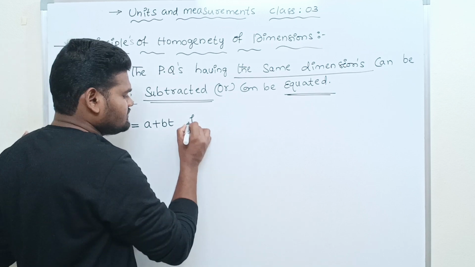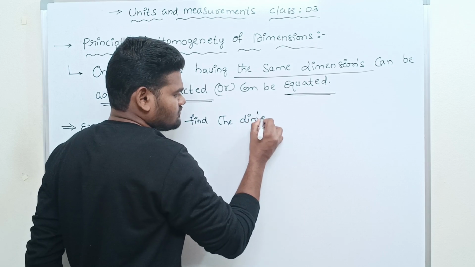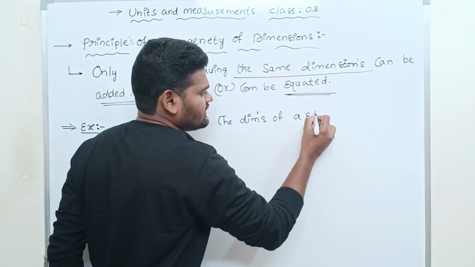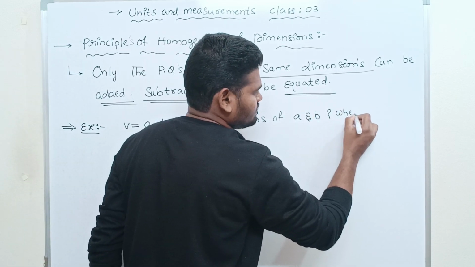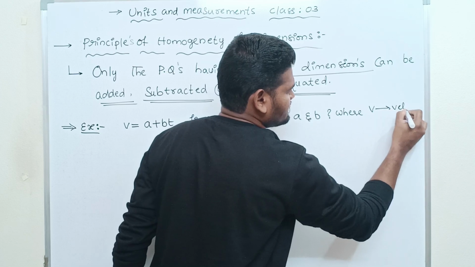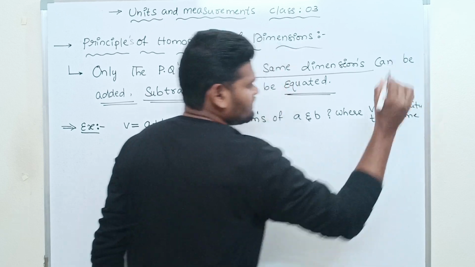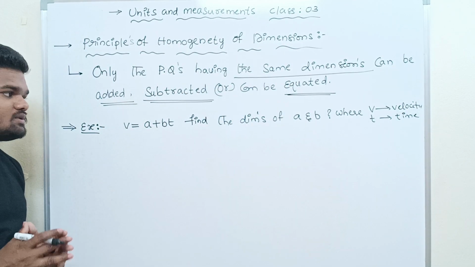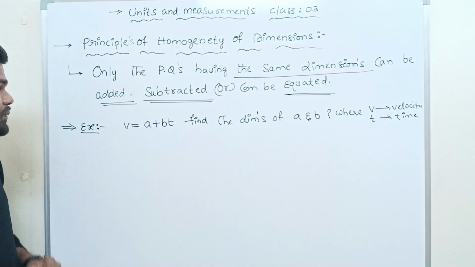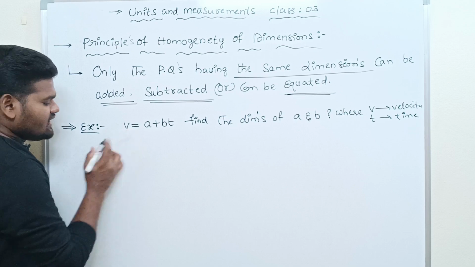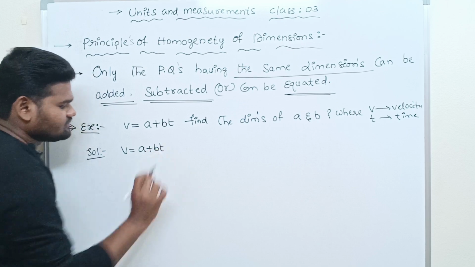Find the dimensions of a and b, where v stands for velocity and t stands for time. What we have to find are the dimensions of a and b. Have a look. The given equation is v = a + bt.